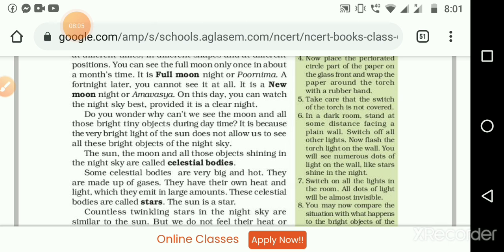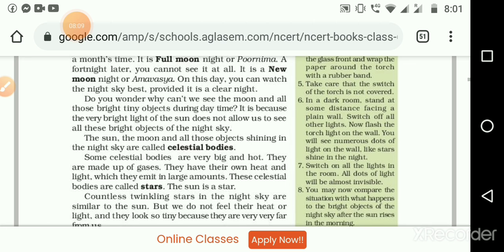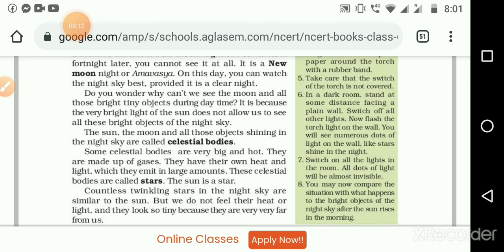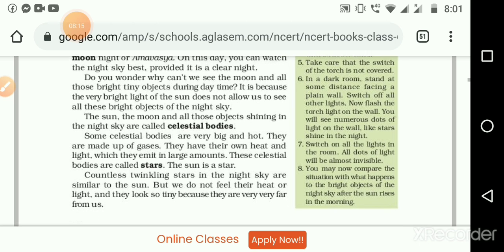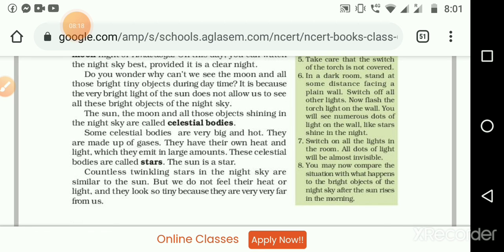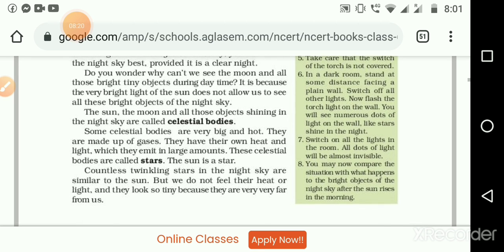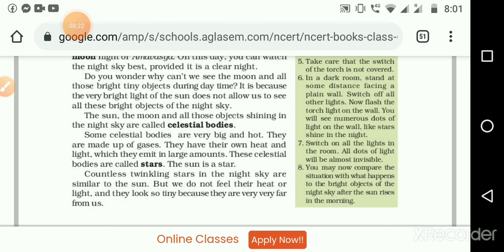Why on the new moon day can we see very clearly? Because there is no moon, so we can see all the small spots of these stars and planets very clearly. Then do you wonder why we cannot see the moon and all those bright tiny